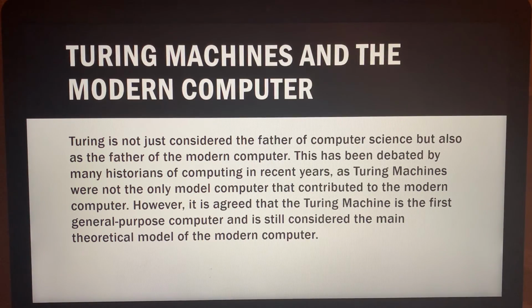Turing machines in the modern computer. Alan Turing is not just considered the father of computer science, but also as the father of the modern computer. This has been debated by many historians of computing in recent years, however, as Turing machines were not the only model computer that contributed to the modern computer. However, it is agreed that the Turing machine is the first general-purpose computer and is still considered the main theoretical model of the modern computer.